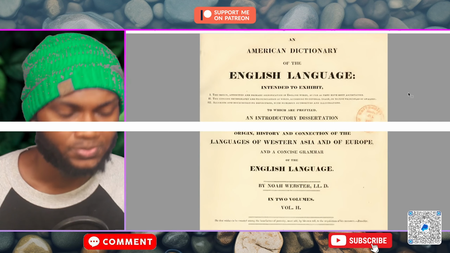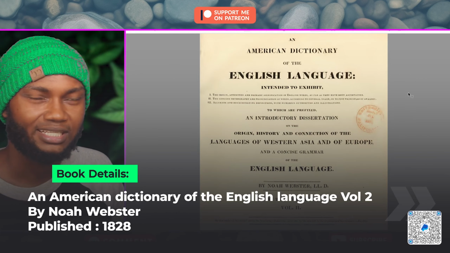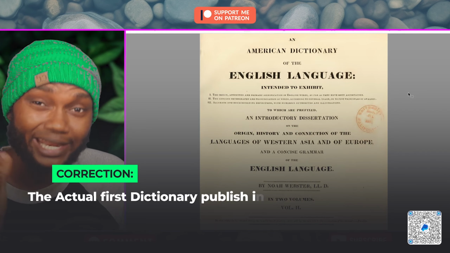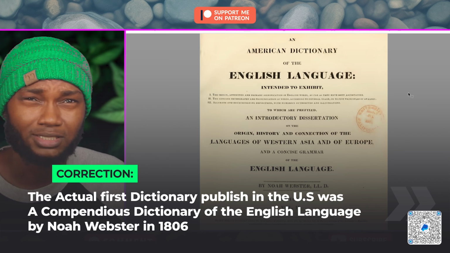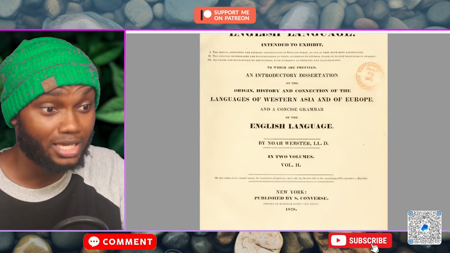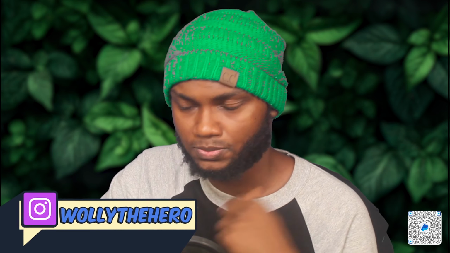Okay, so now we are in this book, guys, An American Dictionary of the English Language. Based on what I have seen, it seems like this book is the first dictionary ever published in the United States of America, guys. This book was published in 1828, by Noah Webster. I am reading volume 2. This book comes in 2 volumes, 1 and 2 only. This is volume 2, guys.